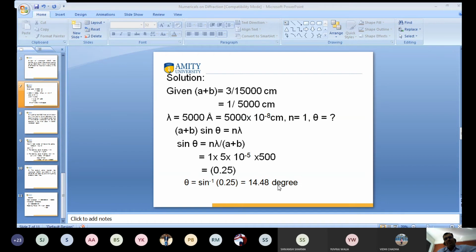Have you solved it or not? Is it correct, Vidhi? Yes, sir, now it is coming correct. So you were making a mistake somewhere, some mistake in the calculation. Good, no problem. Samir, tell me.